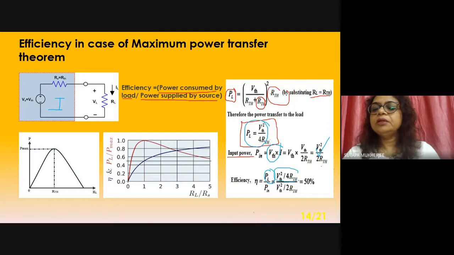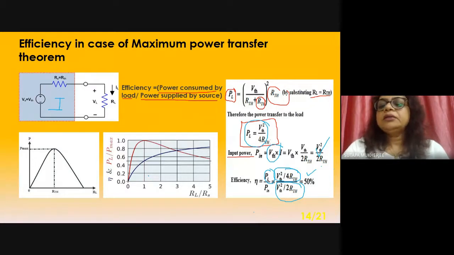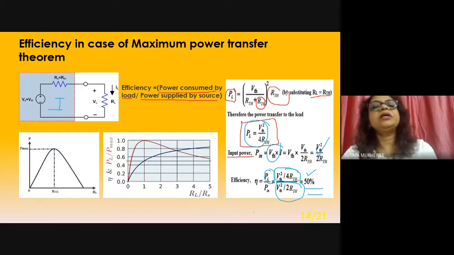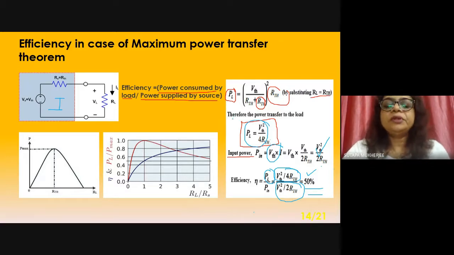This is PL. So put the value of PL and P in and you are getting 50%. So at maximum power transfer, the efficiency will be 50%. Mind it. What will be the efficiency? Efficiency will be 50% at maximum power transfer.